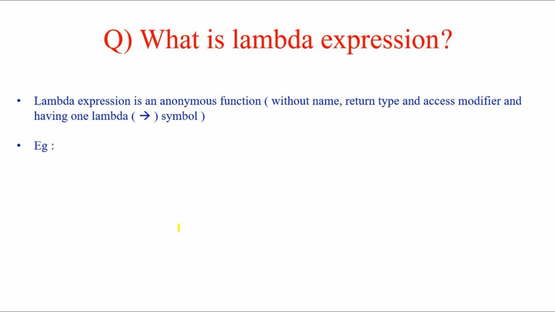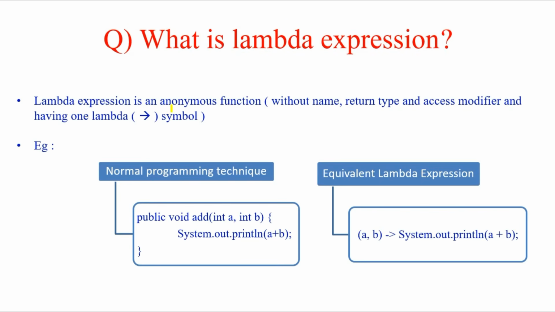So the third part is, what are lambda expressions? Lambda expressions are nothing but an anonymous function, a function without a name, without a return type, without access modifiers, and just having one lambda symbol, which is this symbol. For an example, our normal programming technique is public void add. It takes two parameters a and b and prints the addition of these two numbers. So for that we need three lines of code, 1, 2 and 3, or four LOCs if you count it that way.